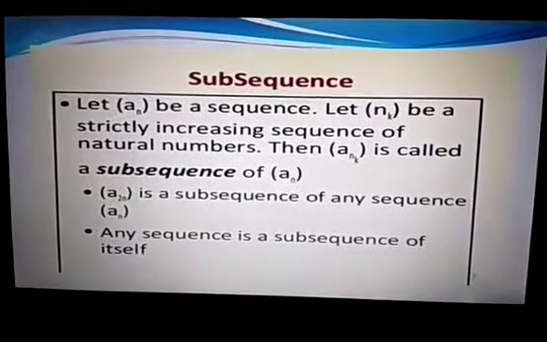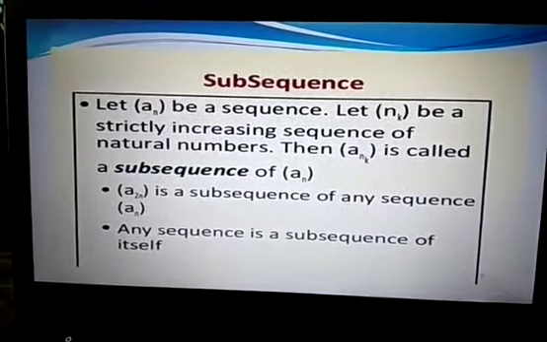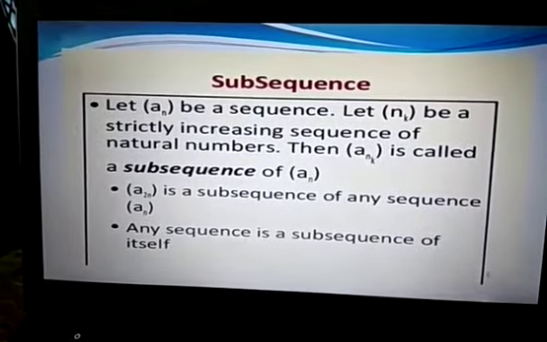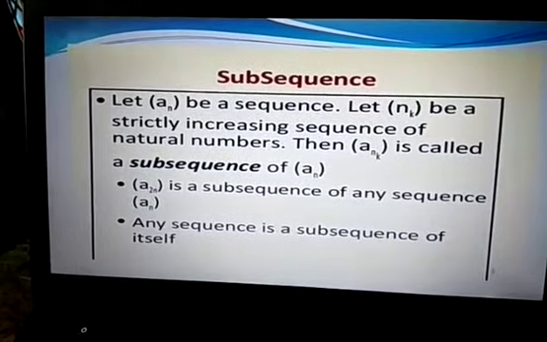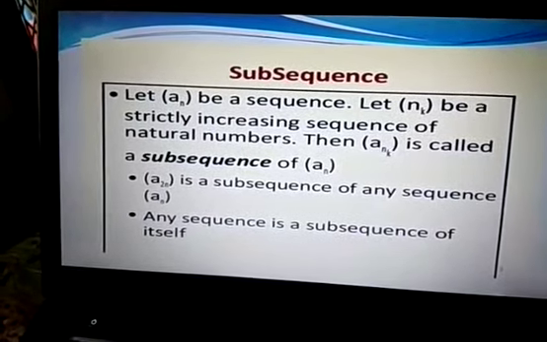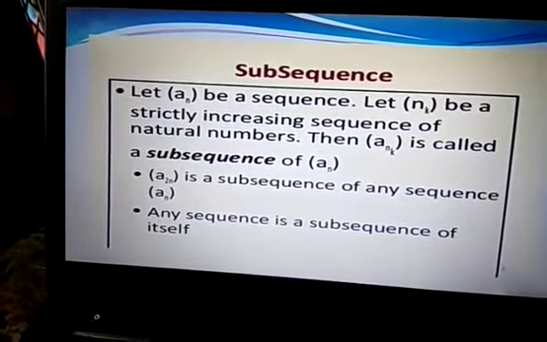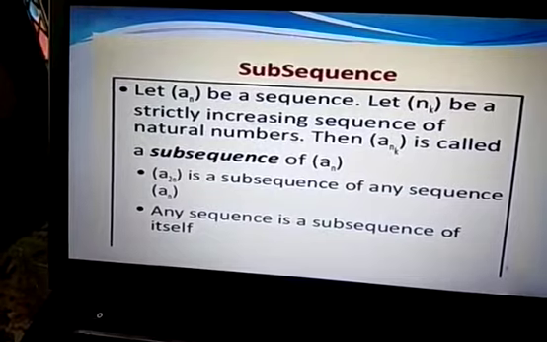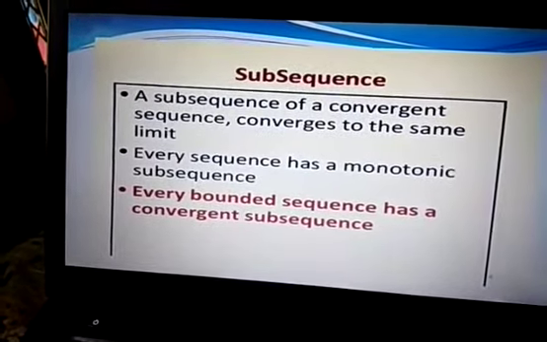So a subsequence: suppose a_n is a sequence, and suppose n_k is a strictly increasing sequence of natural numbers, then the sequence a_{n_k} is called a subsequence of a_n. So the sequence a_{2n} is a subsequence of the sequence a_n. So we can say that any sequence is a subsequence of itself.